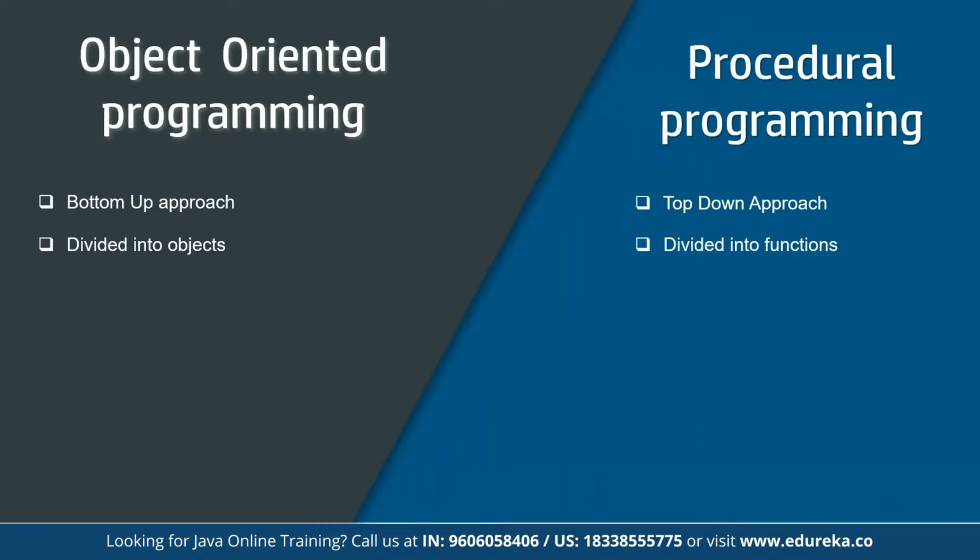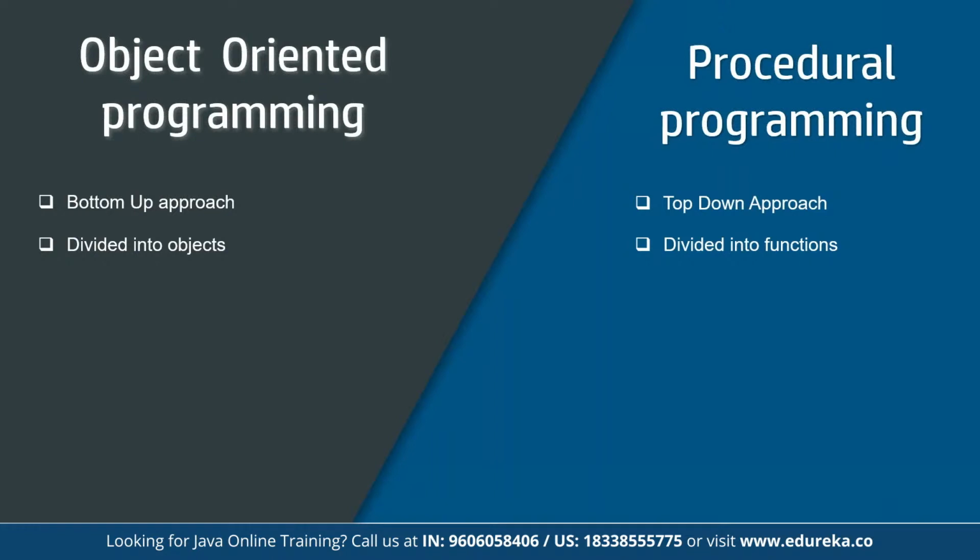Object-oriented programming is focused on objects, because each component is divided into different objects, whereas in procedural programming everything is divided under functions.